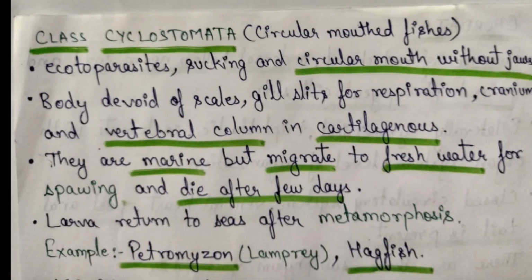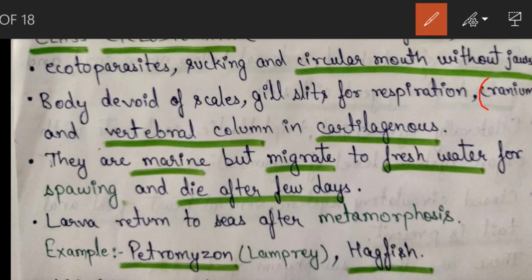Next we look at class Cyclostomata, or cyclostomes. They are commonly known as circular-mouthed fish. They are ectoparasites and have a sucking, circular mouth without jaws. The body is devoid of scales, meaning there is an absence of scales. Gill slits are for respiration. Cranium and vertebral column are cartilaginous, so you have to remember this. Cranium and vertebral column are cartilaginous.